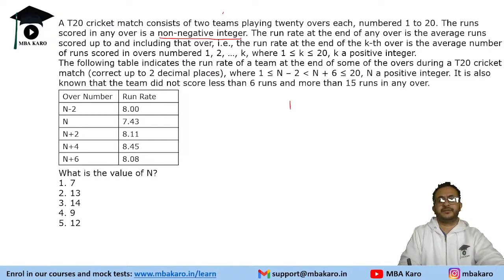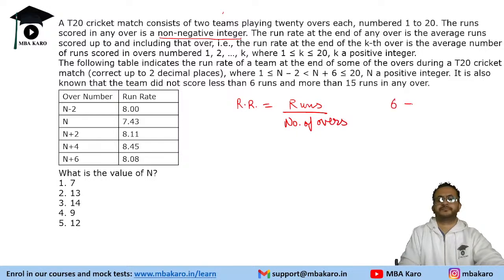Run rate is runs upon number of overs. So let us say after 6 overs, the run rate is, let's say, 7.5. So total runs will be, multiply 7.5 by 6, total runs will be 45.